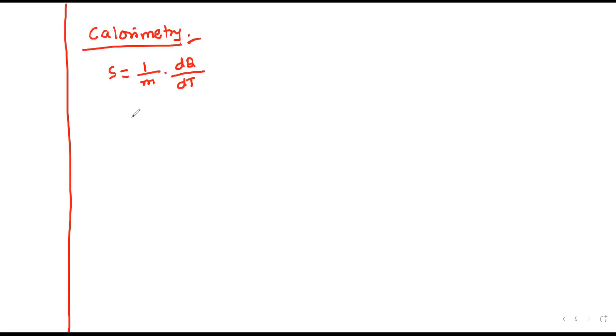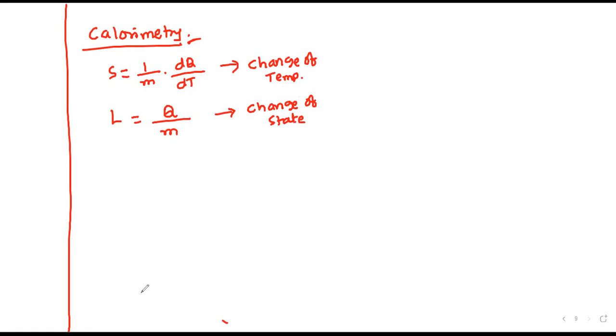Latent heat is the amount of heat required to change the state of the substance. Specific heat corresponds to change of temperature, and latent heat corresponds to change of state.